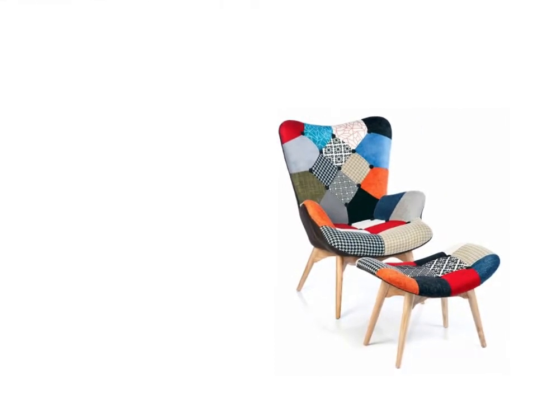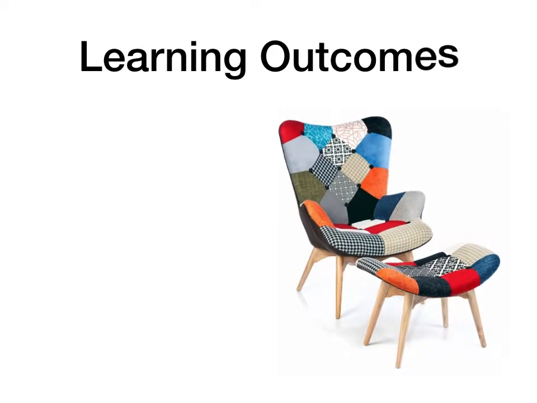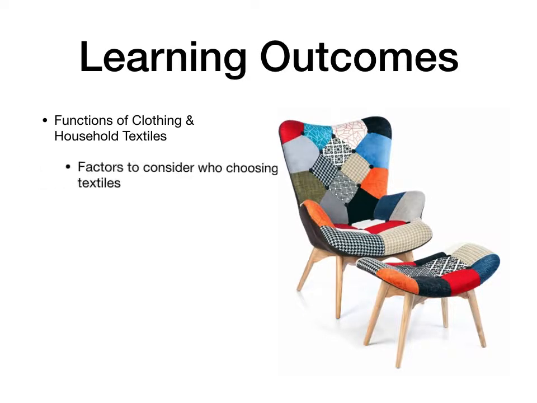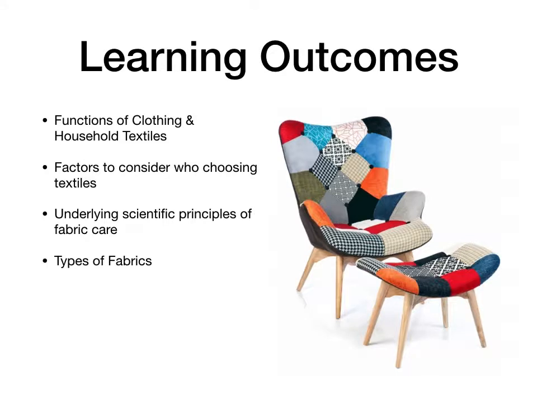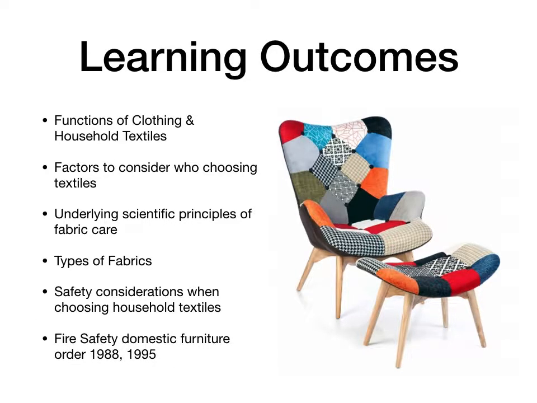Our learning outcomes for Unit 2. In this unit, you will learn about why we wear clothes and why we use fabrics in the household. We will look at the points to consider when choosing textiles. You will understand how fabrics become clean when washed. You will classify fabrics. We will look at the safety points you should take into consideration when choosing textiles and the fire safety order.